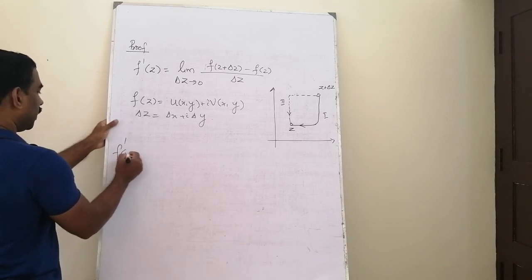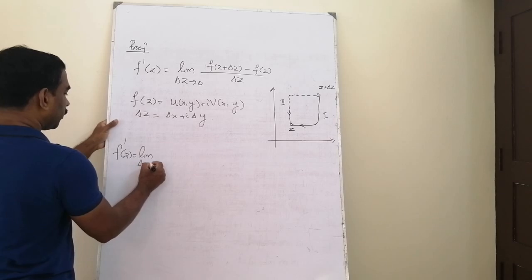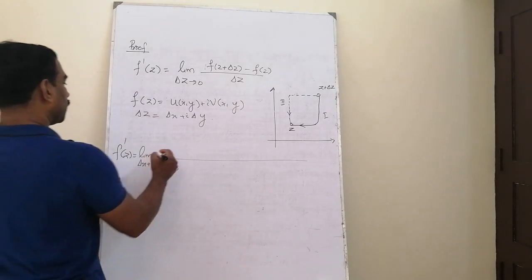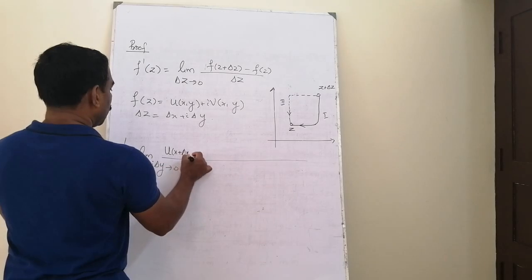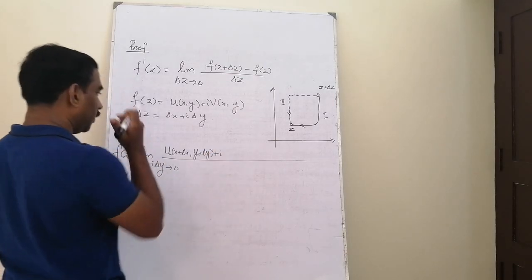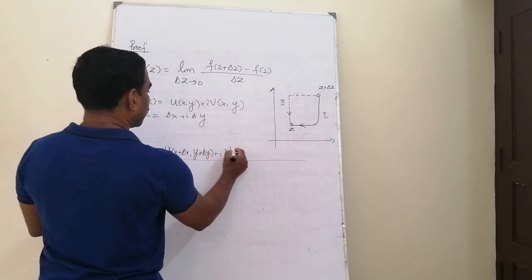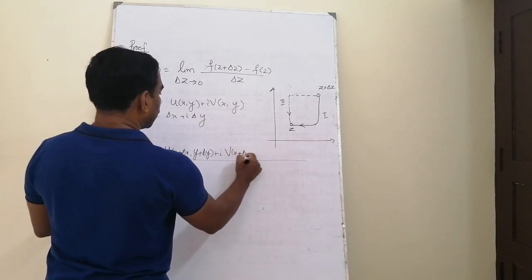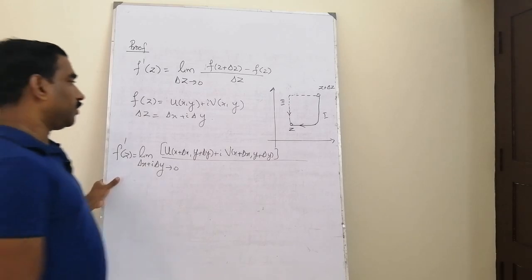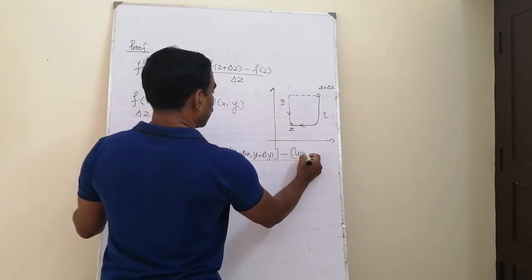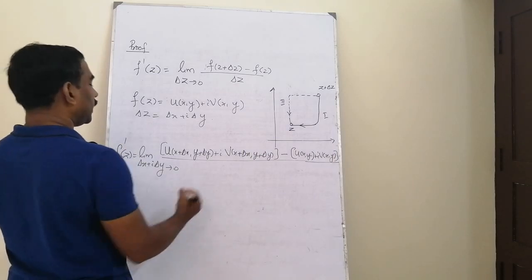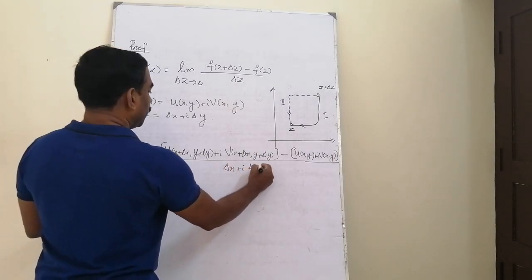So we can rewrite this limit as f dash z equal to the limit as delta x plus i delta y tends to 0 of f of z plus delta z minus f z. f of z plus delta z means u of x plus delta x, y plus delta y plus i into v of x plus delta x, y plus delta y. f z means u of x,y plus i into v of x,y, the whole divided by delta z, that is delta x plus i delta y.